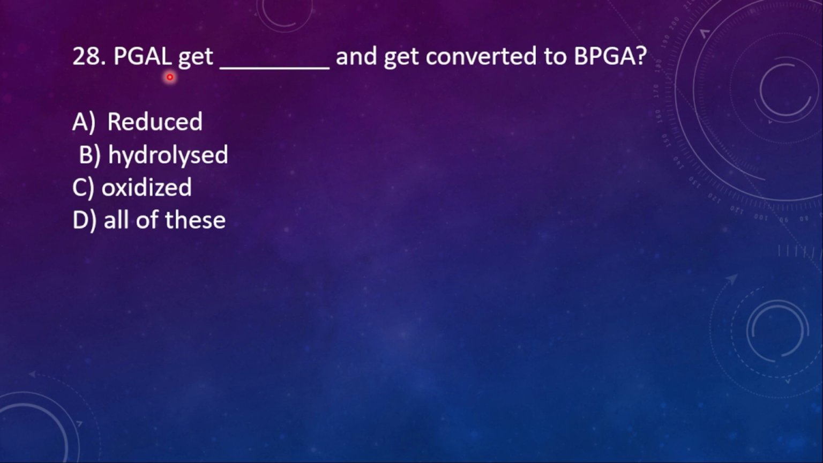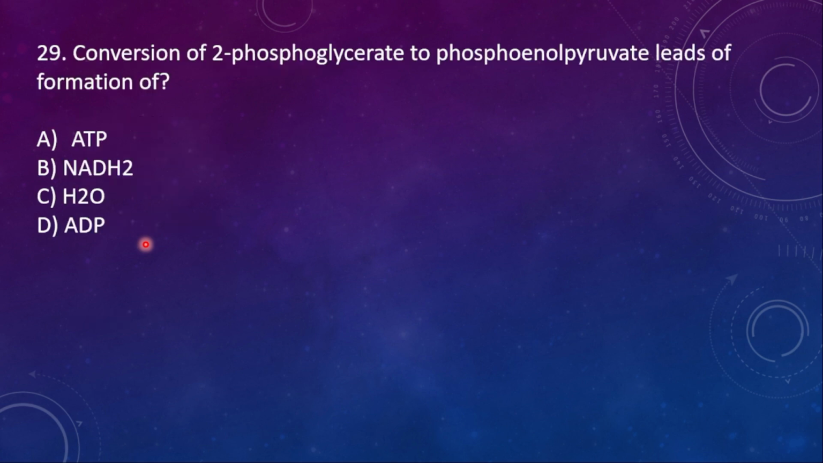28. PGAL gets dash and gets converted to BPGA. A. It is reduced, B. hydrolyzed, C. oxidized, and D. all of this. PGAL gets oxidized and then gets converted to BPGA. 29th question. Conversion of 2-phosphoglycerate to phosphoenol pyruvate leads to formation of A. ATP, B. NADH2, C. H2O, D. ADP. So here the right option is option A.